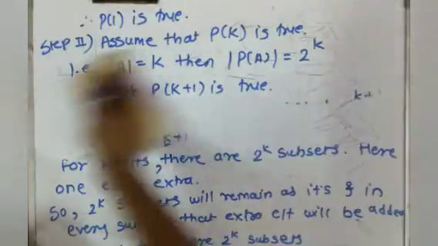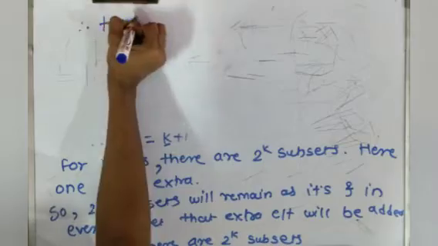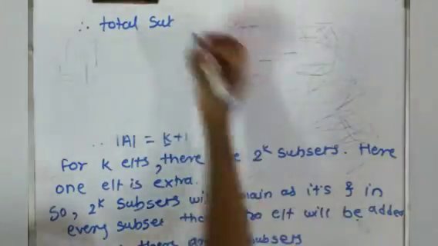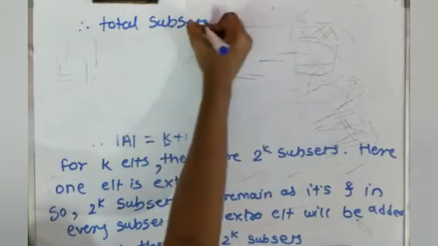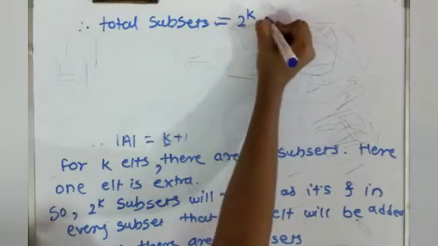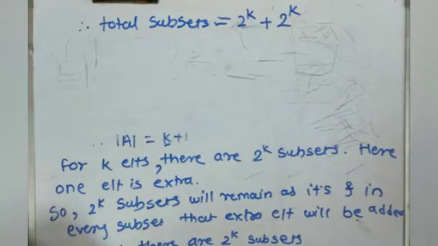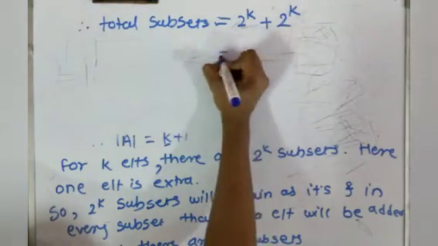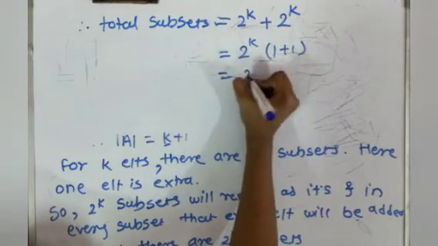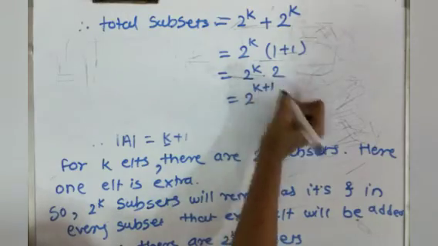So now the total subsets are 2 raised to k plus that extra element that also has 2 raised to k subsets. Now from this we will take common 2 raised to k. So the remaining part is 1 plus 1, which is 2. Now this can be written as 2 raised to k plus 1.